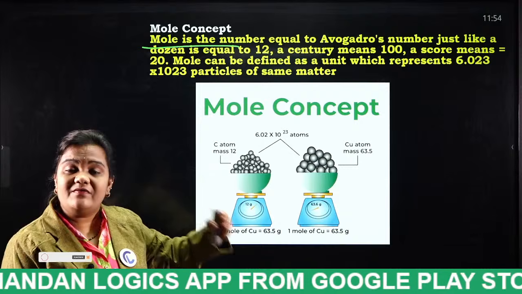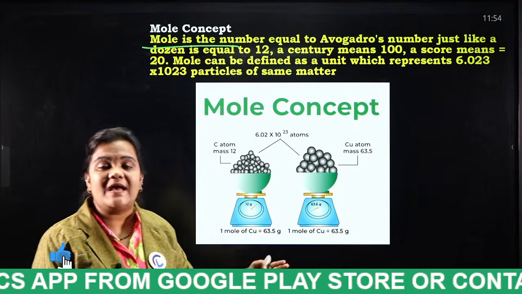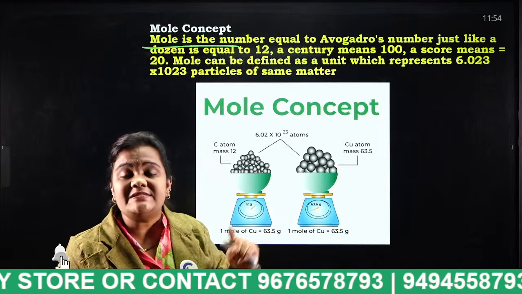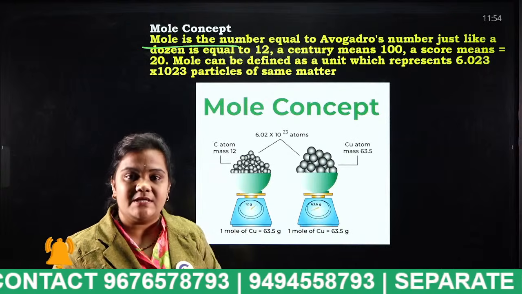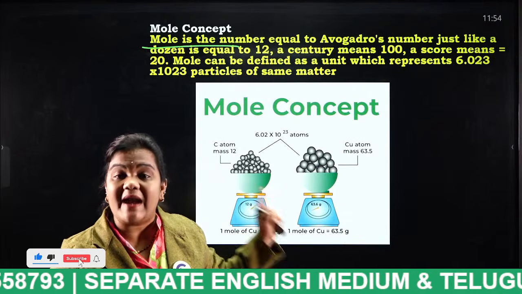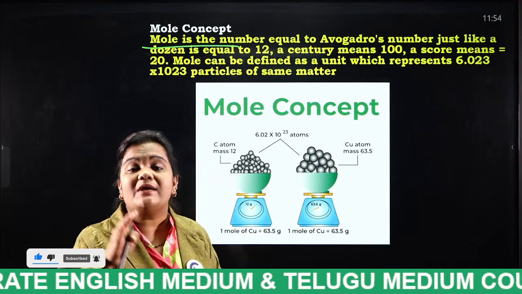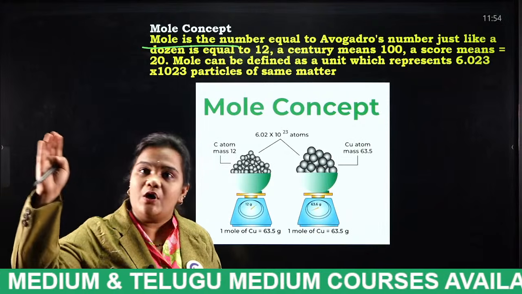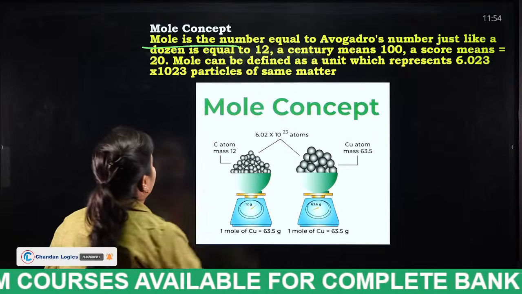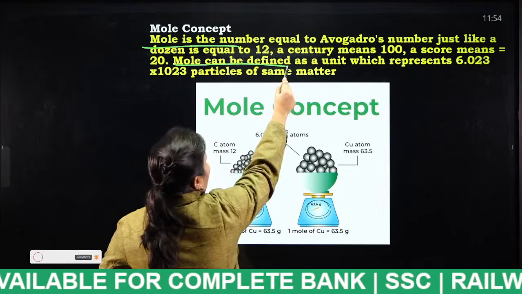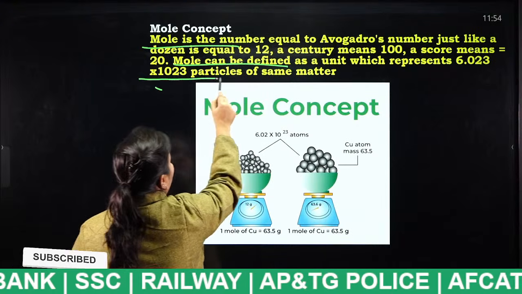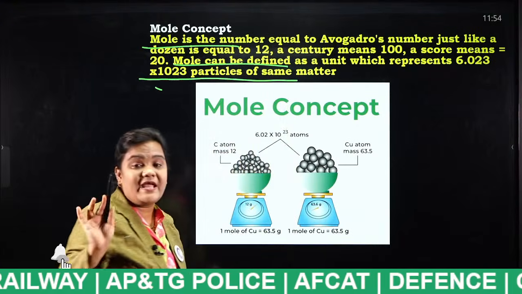For example, 1 dozen consists of 12 bananas, 1 century consists of 100 years. In the similar way, 1 mole is equal to Avogadro number, that means 6.023 into 10 power 23. A mole can be defined as a unit which represents 6.023 into 10 power 23 particles of the same matter.